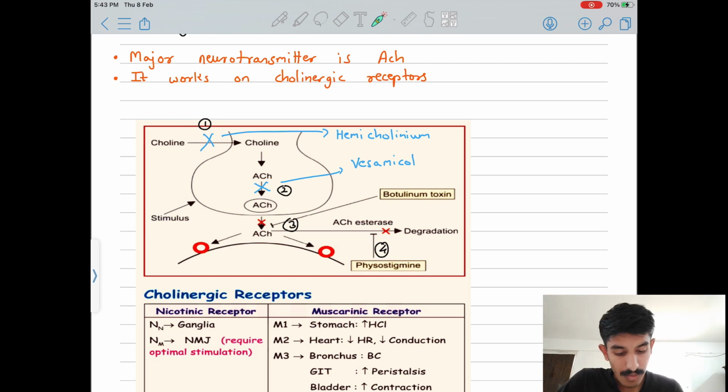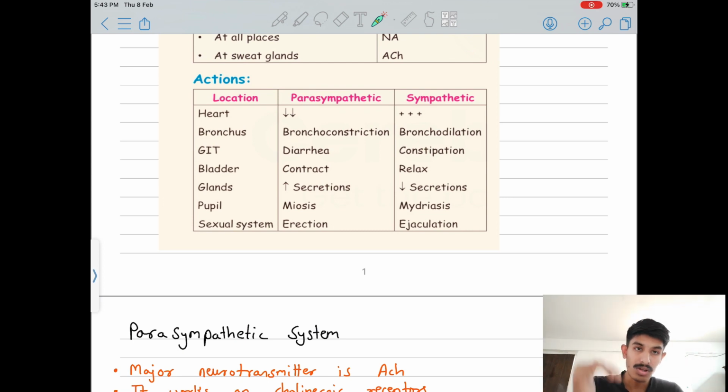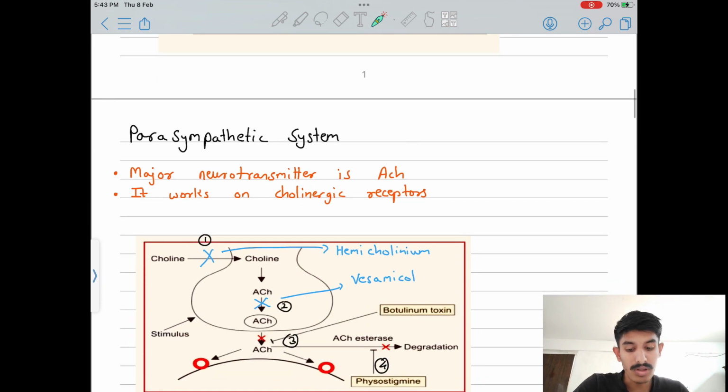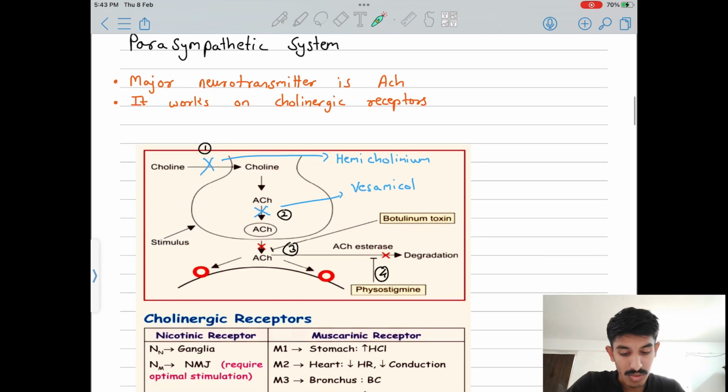So what can we do if we want to stop this system? For example, a patient came to you with decreased heart rate, bronchoconstriction or diarrhea, and contractions and secretions are increased. What will you do? You have to block this system. You need to block the parasympathetic system. So first, we will act here.